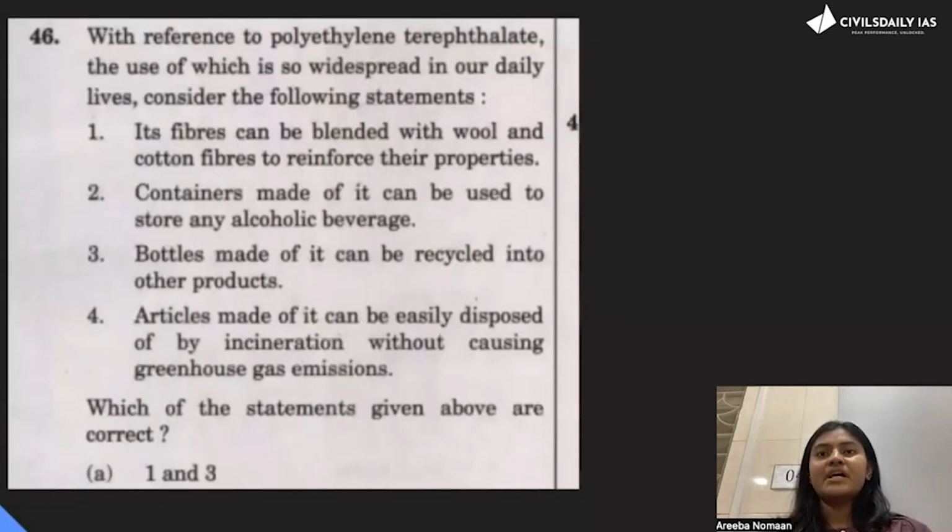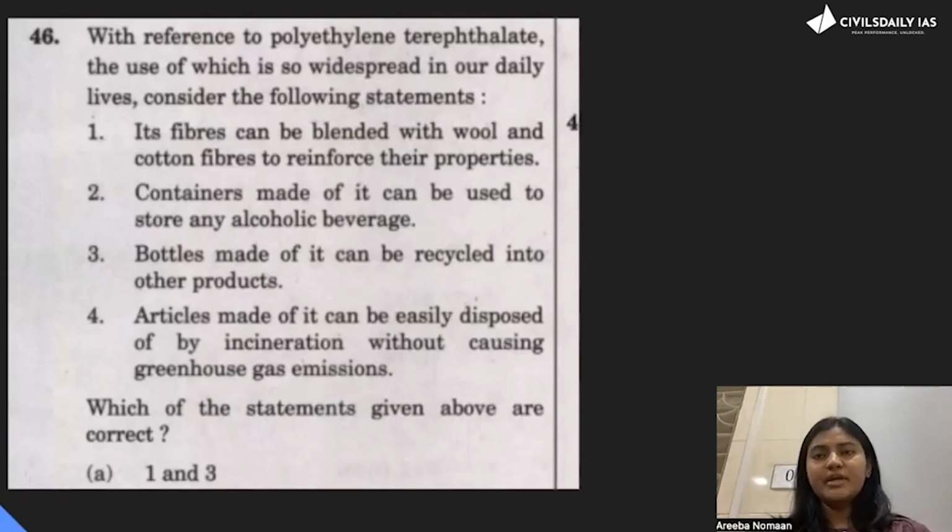Next. Again, the question is asking the correct statement. With reference to polyethylene terephthalate, the use of which is so widespread in our daily lives, consider the following statements. If you know what polyethylene is, this is a kind of polythene. Even if you know this much, you will be able to solve this question. So first is, its fibers can be blended with wool and cotton fibers to reinforce their properties. So might be, might not be.